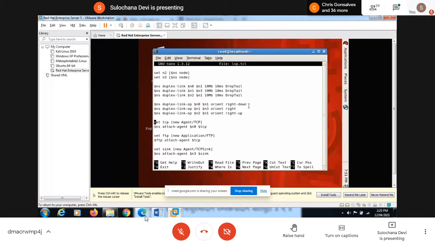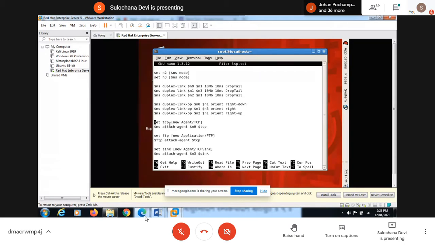We were going to reset now, so now we have defined. There are 4 parameters: left, right, up, down, and we can give combinations, like left down, left up, right down. Accordingly, you can define the link orientation between N0 and N1. It is right down, then right, and then right up.